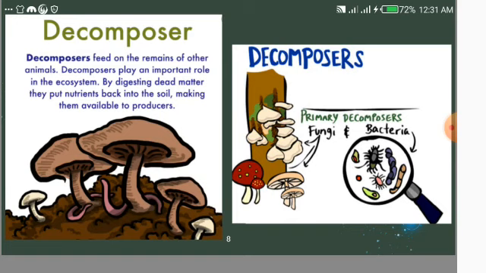Scavengers that feed on dead plants include termites and earthworms. And scavengers are not decomposers. Why? Because they do not break down carcasses into simpler substances; they merely help break down the dead organisms into simpler pieces for the decomposers to act on more quickly. So basically, scavengers help in the breakdown of dead organisms into simpler pieces for the decomposers to act on more quickly.